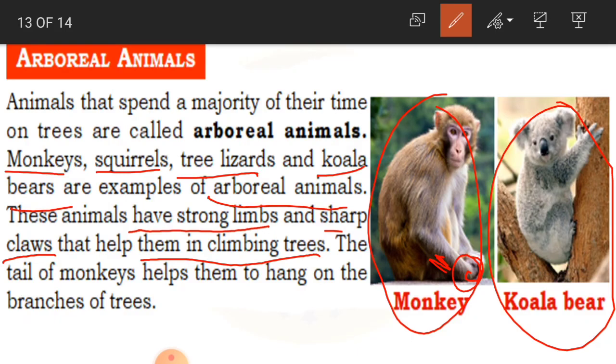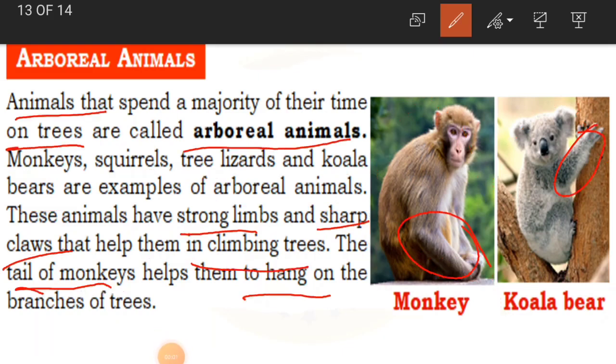Clear, children? The tail of monkeys helps them to hang on the branches of trees. So with the help of the tail, the monkeys hang on the branches of trees. Have you observed any time a monkey hanging on a tree? Yes. So children, this is how the animals are adapted to the environment.